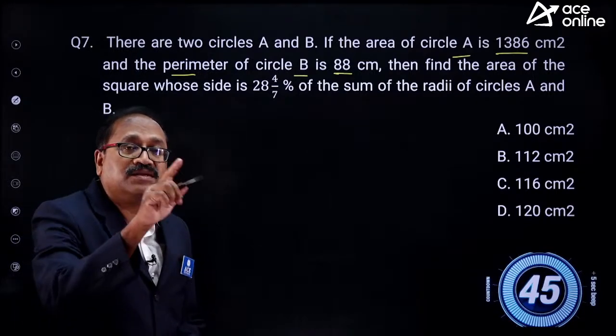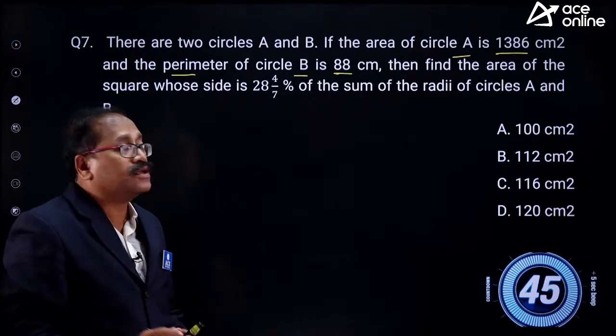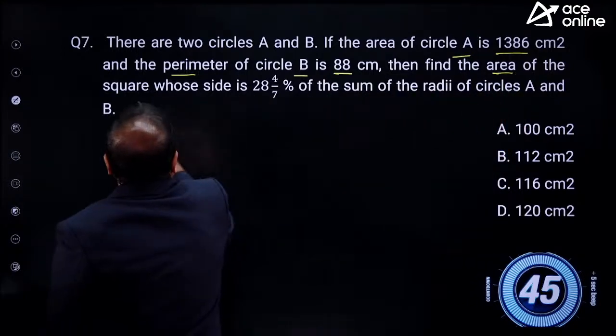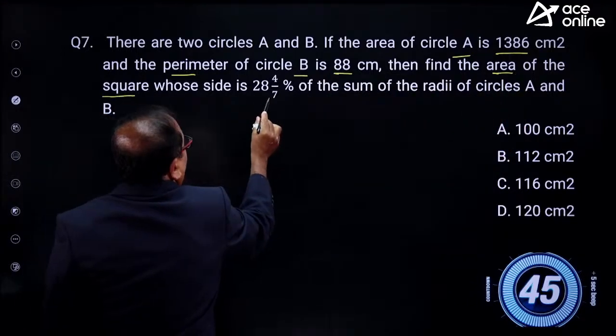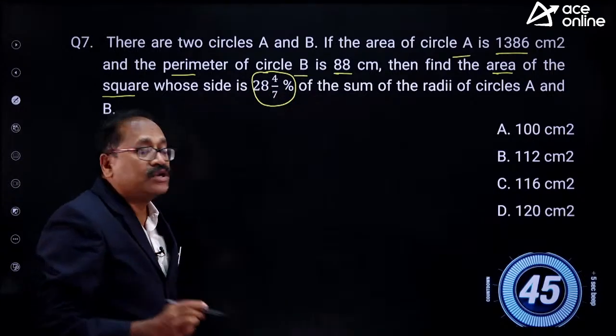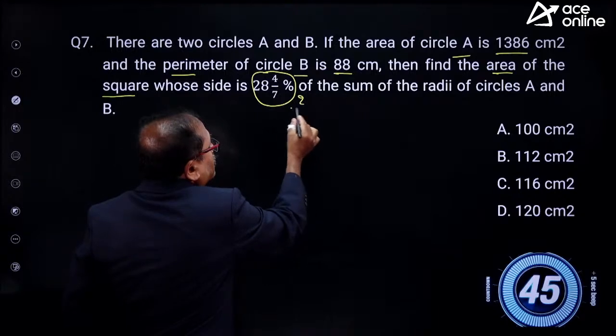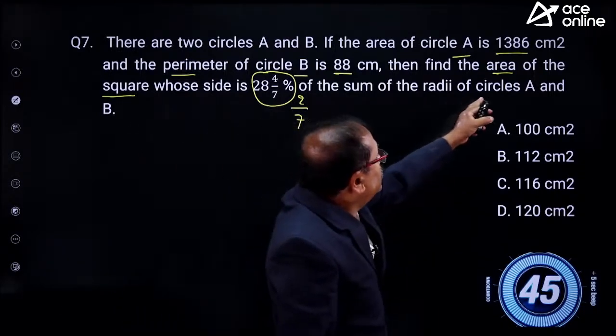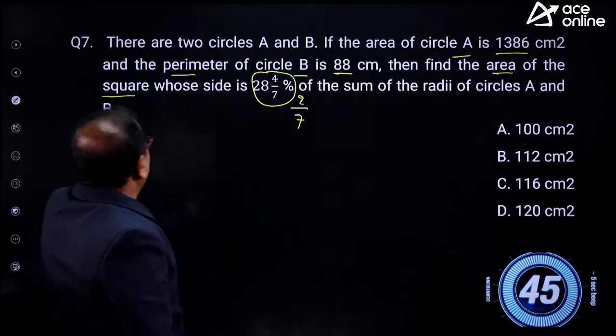Look, in one case the area of the circle, in another case perimeter. Then find the area of a square whose side is, this is the percentage, that is nothing but 2 by 7, you know that is fraction, 2 by 7 of the sum of the radii of circle A and B.